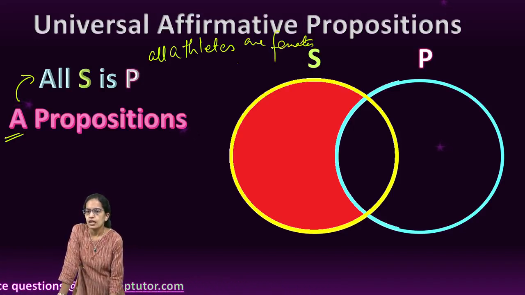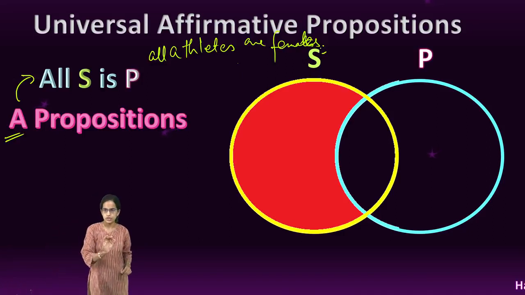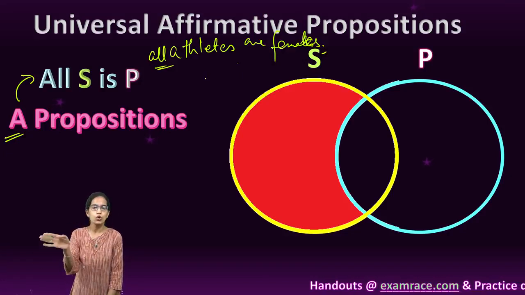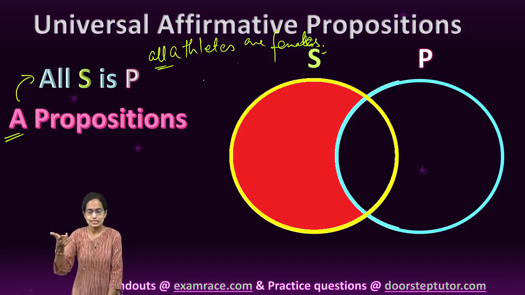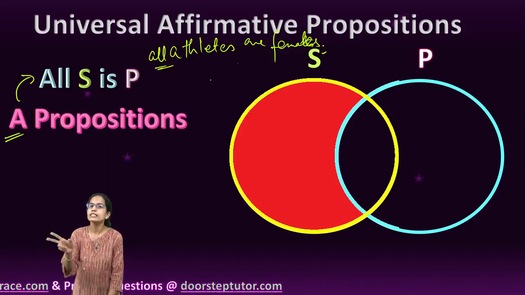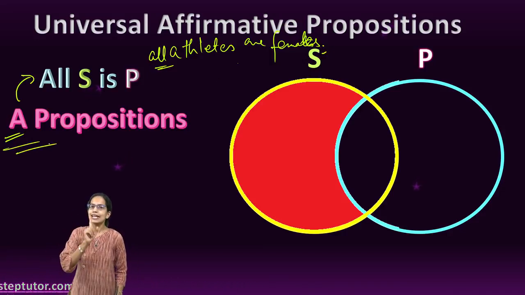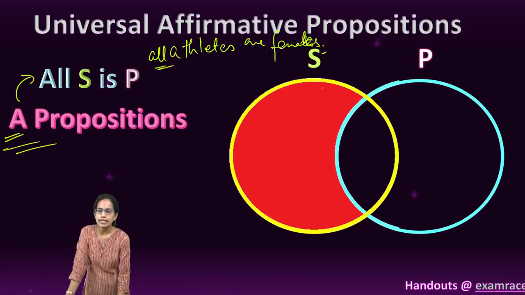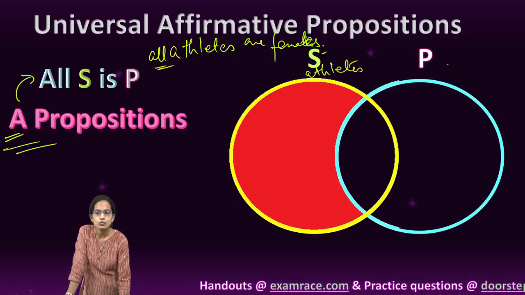Now here I want to explain a universal affirmative preposition. Since it is all, it is universal and it is positive. There is no negation, no, not, none. So it is affirmative, positive, and therefore it is a universal affirmative preposition. Universal affirmative prepositions are known as A prepositions. Example is all S is P. So here S is what? Athletes, and P is what?